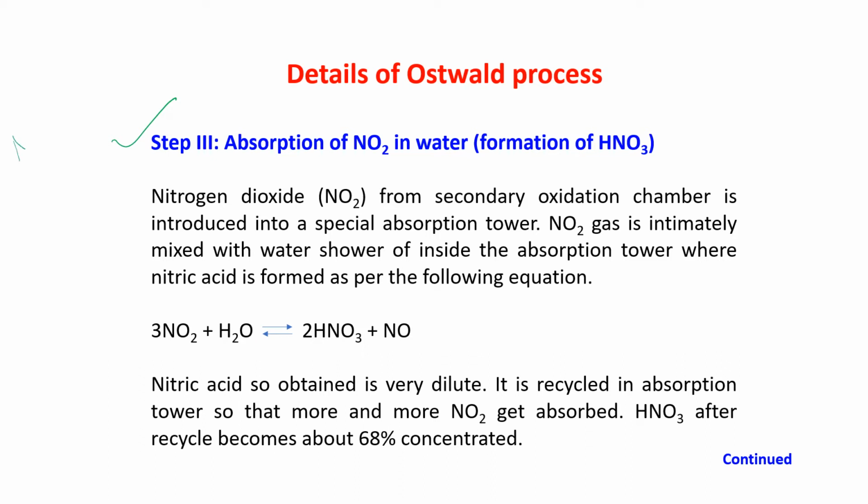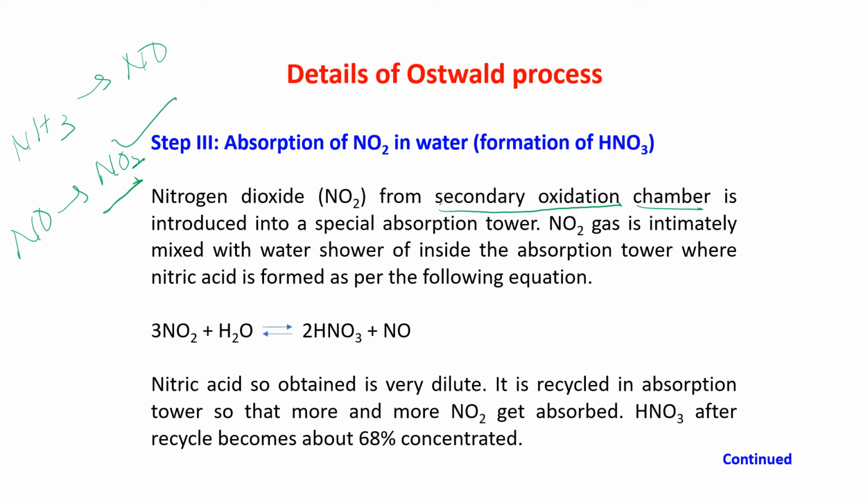Now this NO2 that we have got from the secondary oxidation chamber.